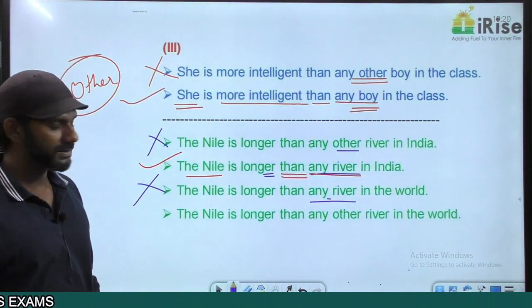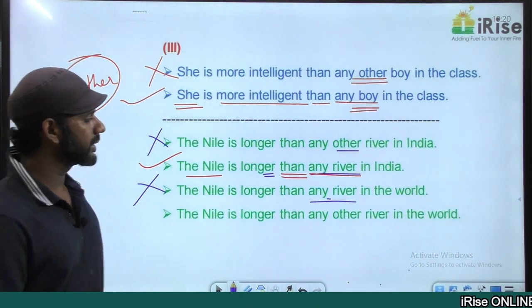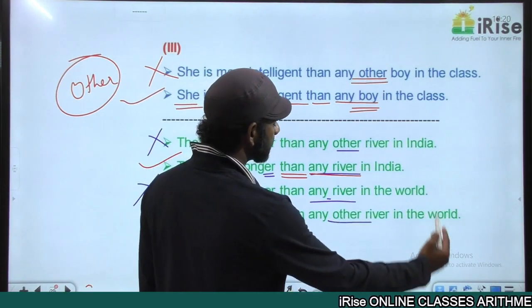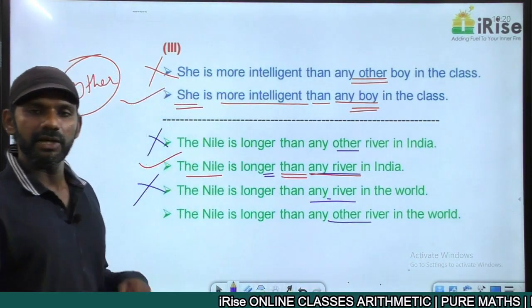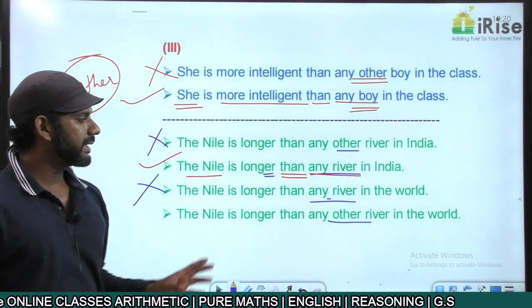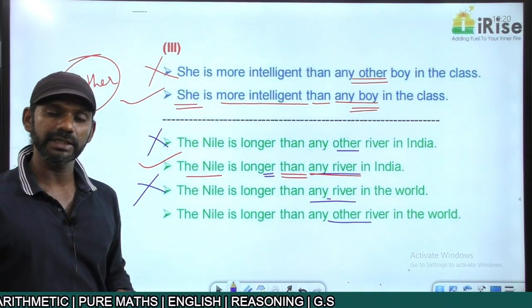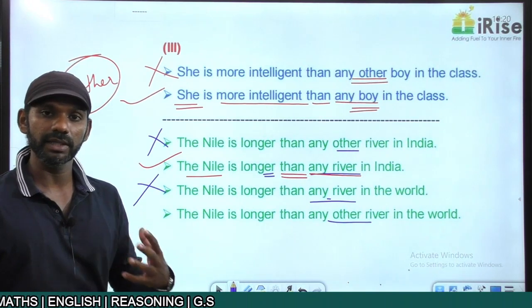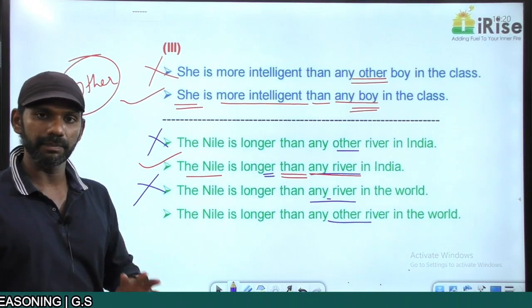Come to the last one. "The Nile is longer than any other river in the world." From this sentence, is the Nile a river in the world? Yes. "The Nile is longer than any other river in the world" means the Nile is also a river in the world. The meaning is completely fine.